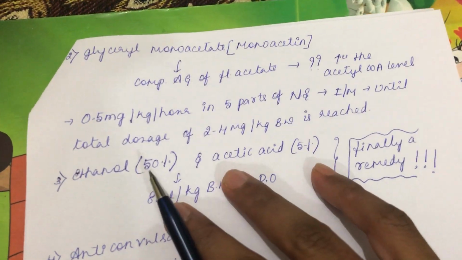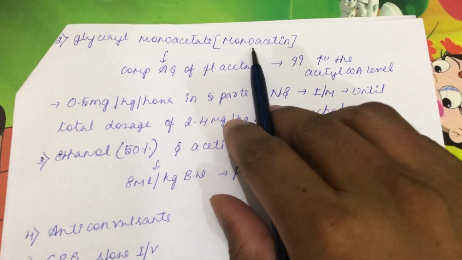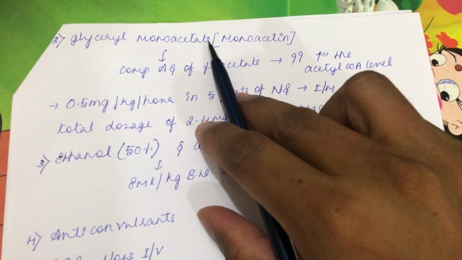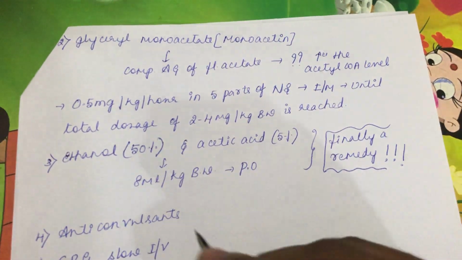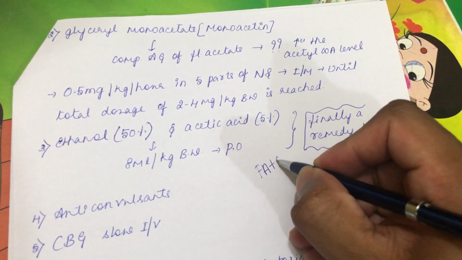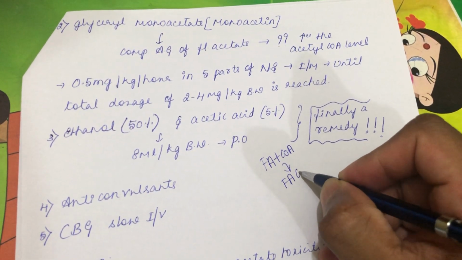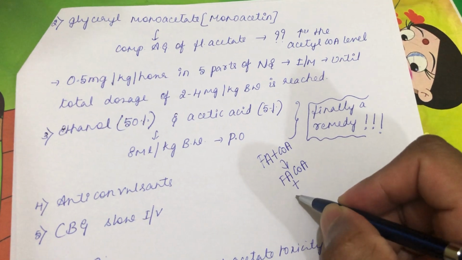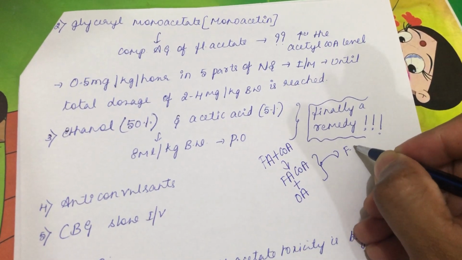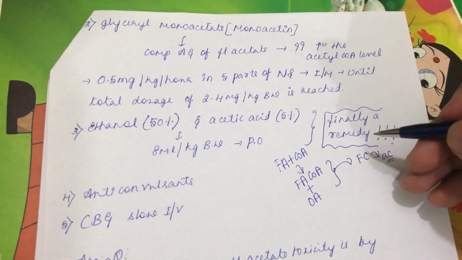Then you can give glyceryl monoacetate, also called monoacetin. What is the rationale behind using glyceryl monoacetate? I told you in the mechanism of action of fluoroacetate: it combines with CoA to form fluoroacetyl CoA, right? This fluoroacetyl CoA combines with oxaloacetate to form fluorocitrate, and fluorocitrate inhibits the aconitase enzyme. So this is the mechanism of action.